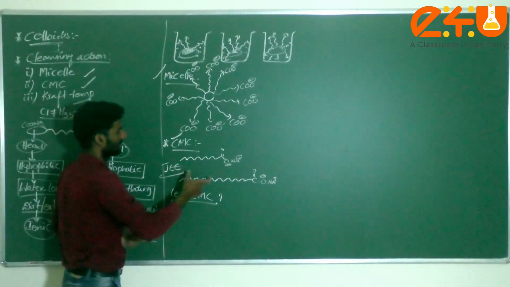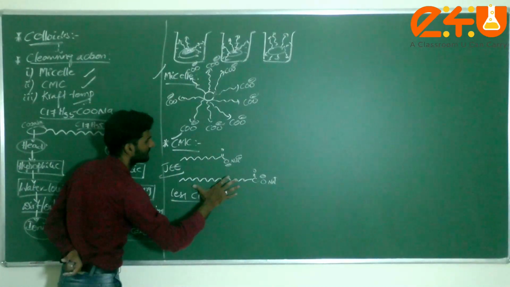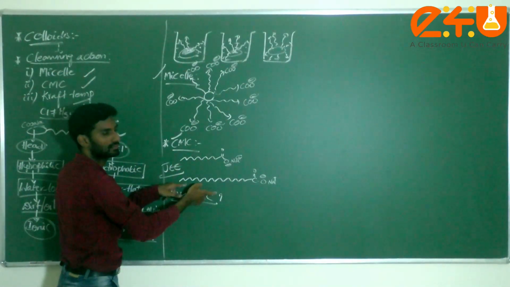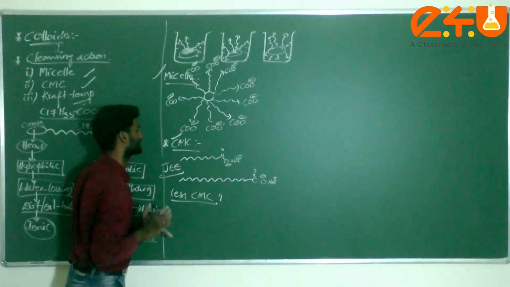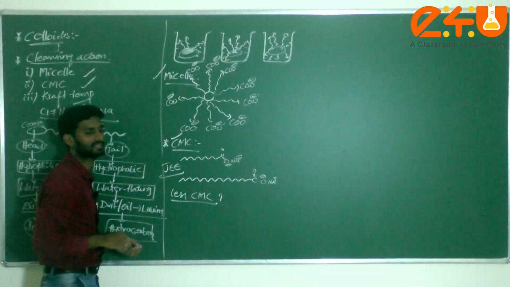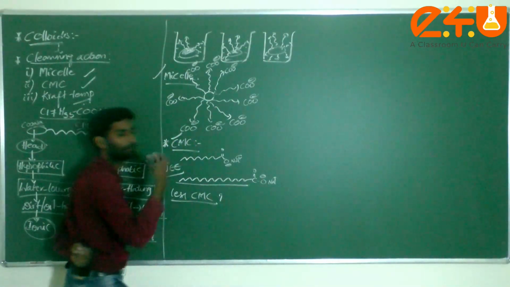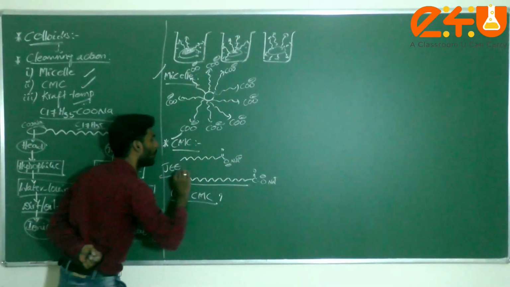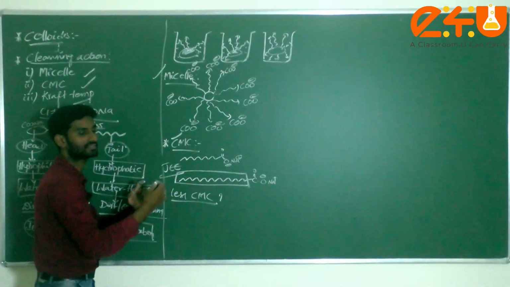A simple relation: this small part is the hydrophobic part, and this is the very large part. When compared to this one and this one, both are soap molecules only. When compared to these two structures, which one has less CMC? Whenever the hydrophobic part is more, that one has less CMC. That means a more hydrophobic nature, a water-hating substance.